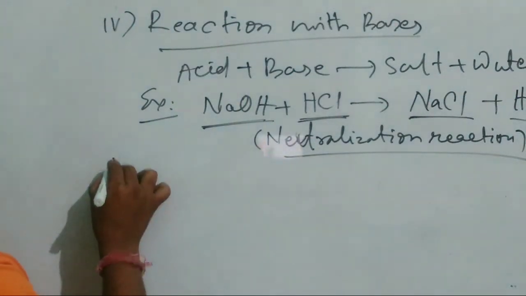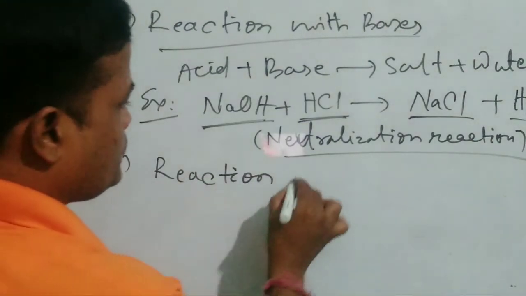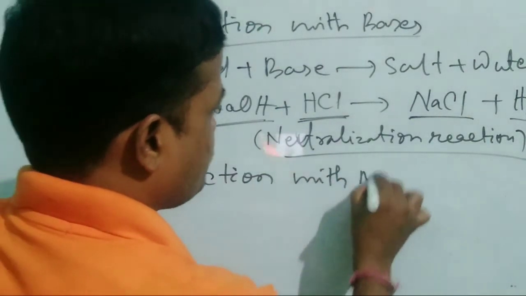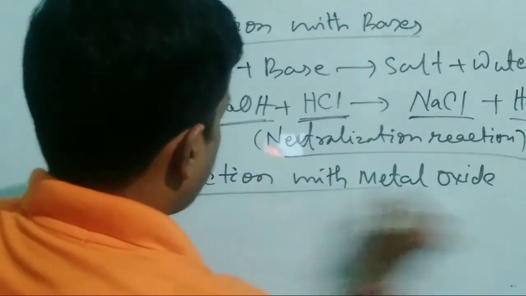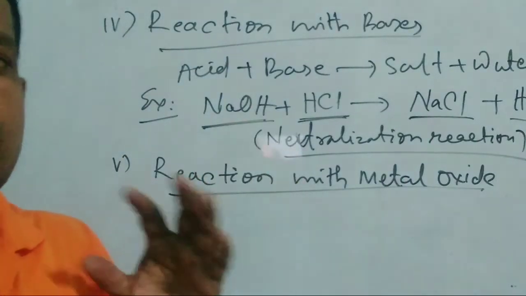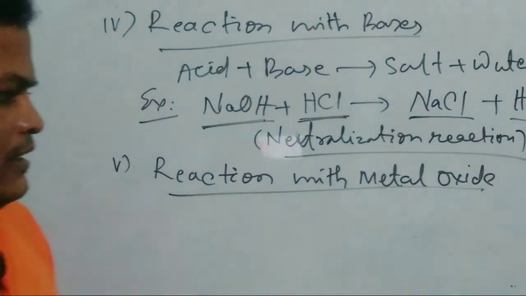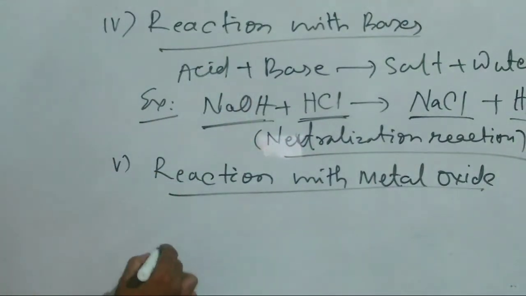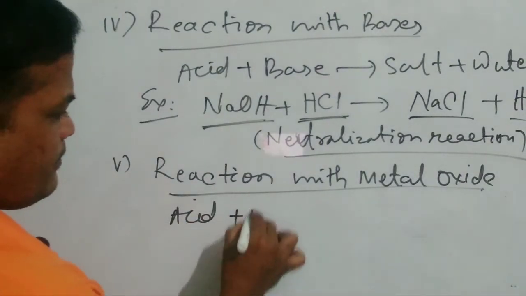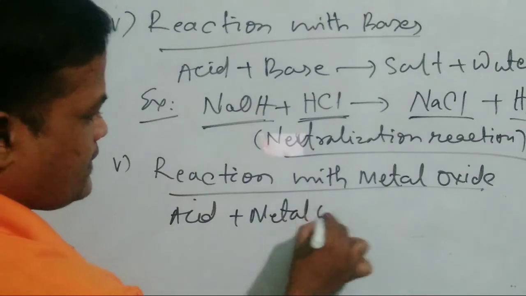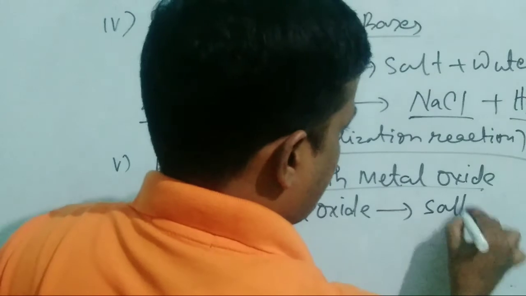Next comes number 5, reaction with metal oxides. In this fifth reaction we are going to learn about the reaction of acids with metal oxides. So acids react with metal oxides producing salt and water.